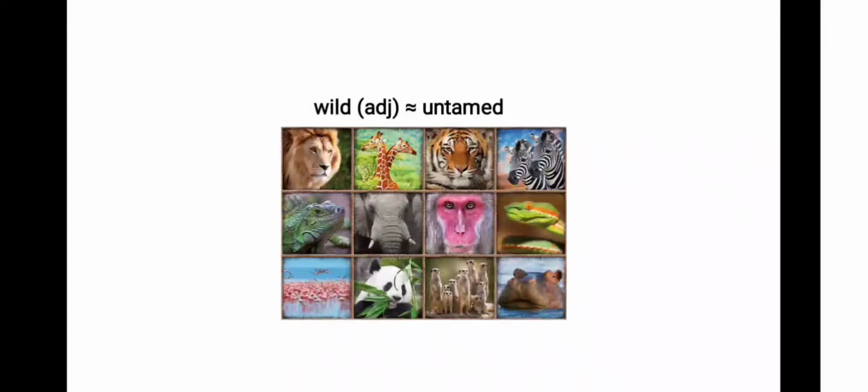Next word, wild. So here in this picture we see all sorts of wild animals, meaning they're untamed. So this can also mean, for example, think of dogs or cats. Are they wild? Can we keep them in our house? First of all, they are not wild. They are pets. And yes, we can keep them in our house, which makes them not wild. So basically, you really cannot keep a lion in your home because it's a wild type of animal.